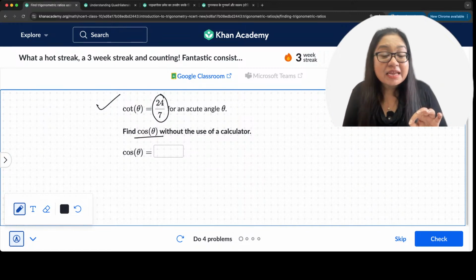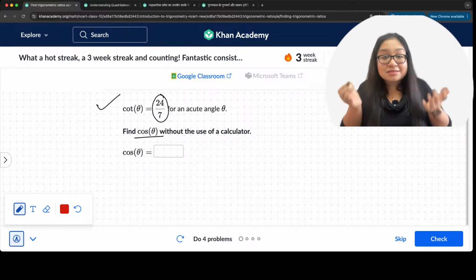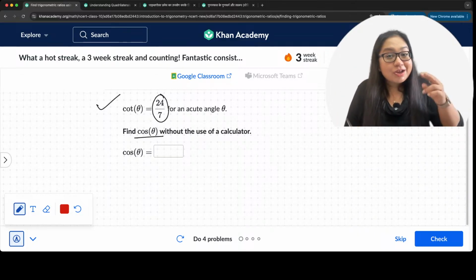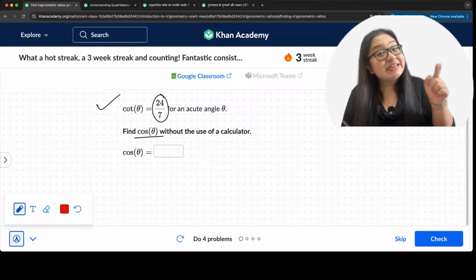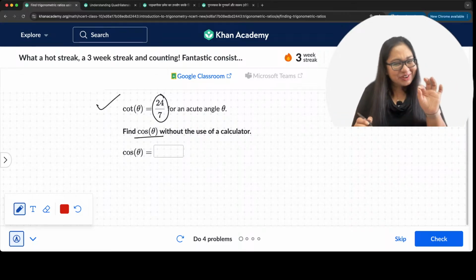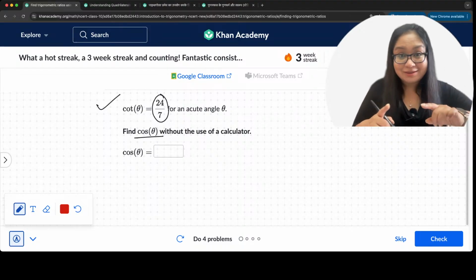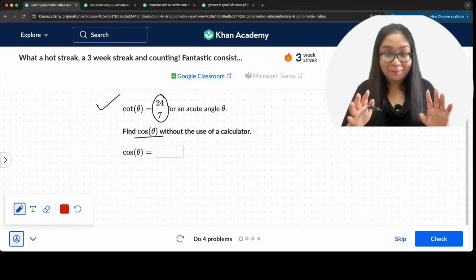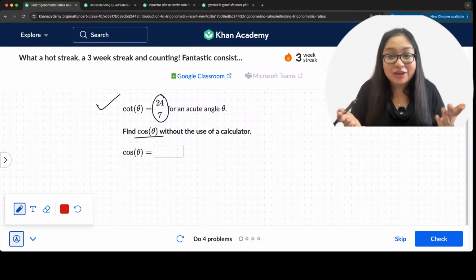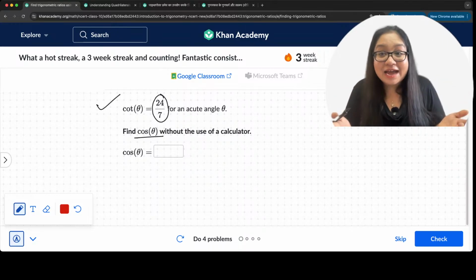Now, see, cot theta is given, right? Cot theta is given. That means, oh, reverse of cot is going to be tan, not cos, right? So, no, it's not going to be 7 by 24. Okay, that's just a hint. I'm giving you a hint. 7 by 24 is not the answer. Okay, so keep going, keep going, keep going. What's your answer? We make a right angle triangle.